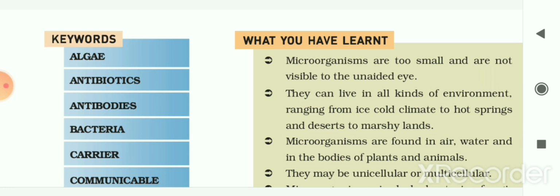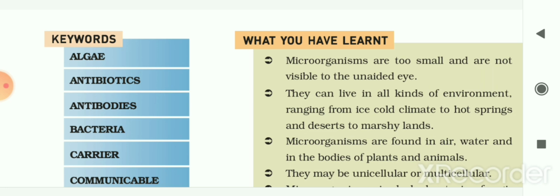Several scientists gave their contribution in the field of microbiology. Louis Pasteur discovered fermentation by yeast and pasteurization of milk. Alexander Fleming discovered penicillin, an antibiotic. Dr. Edward Jenner discovered the vaccine for smallpox, and Robert Koch discovered Bacillus anthracis, which causes anthrax disease. Then we had seen pathogens. Disease causative microbes are called pathogens.